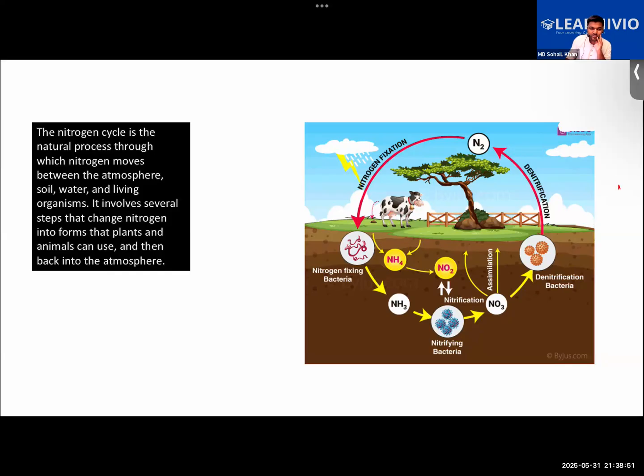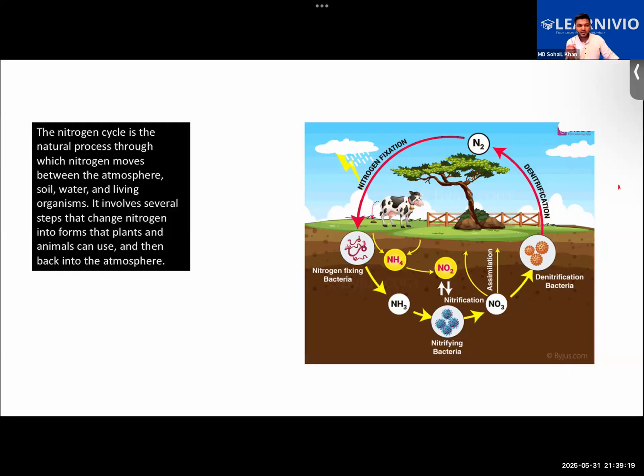Okay, Priyanka and Abubakar, right? So where do they get it from? They can get it from the soil and soil only. They cannot get it from the air. Unlike other gases, like carbon dioxide and oxygen, which they can get from the air, they are not capable of getting nitrogen from the air directly. Although our atmosphere has around 78% nitrogen gas, right?